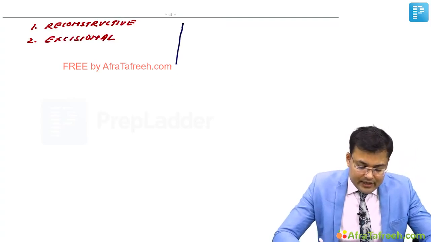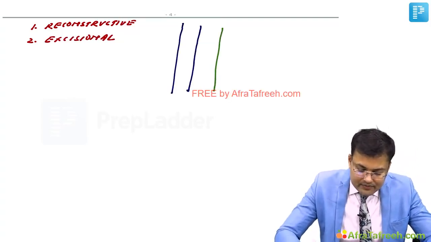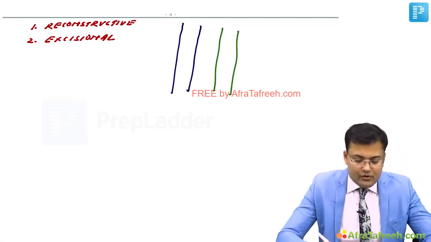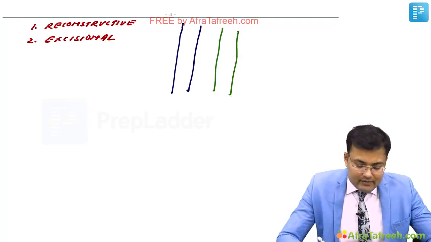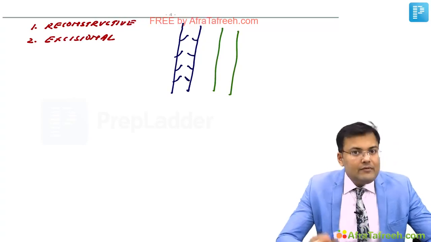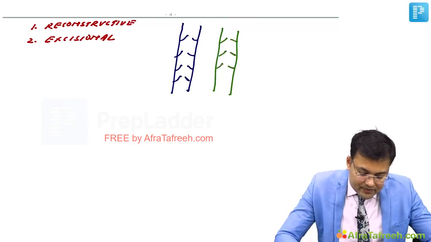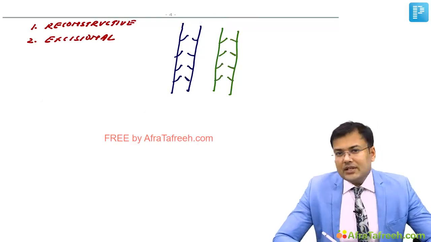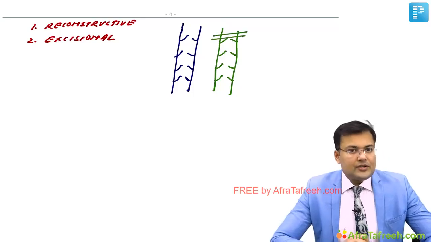Imagine that this is a vein and this is a lymphatic. Clear? You know that in veins there are valves, and in lymphatics also there are valves. What is the direction? This is the direction of the valves. The blood flow is towards the heart, and the lymph flow is also towards the heart. Now imagine this patient has lymphatic obstruction. See, here is the obstruction.